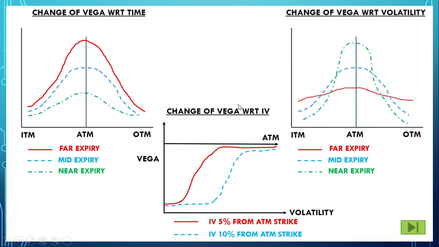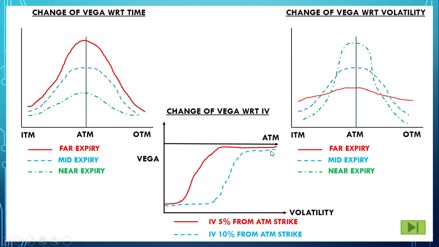Now this is Vega with respect to IV. So if you select the IVs that are within 5% of ATM strike, the Vega moves like this for ATM, and if you select any option whose price is within 10% of ATM strike, then it moves a little differently.